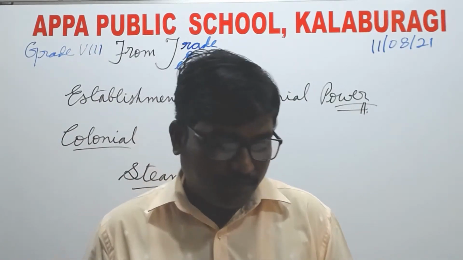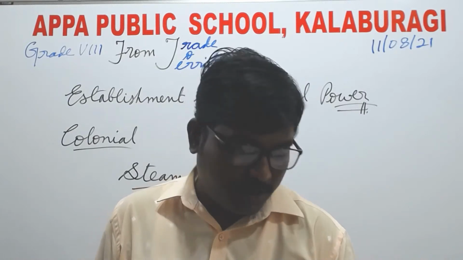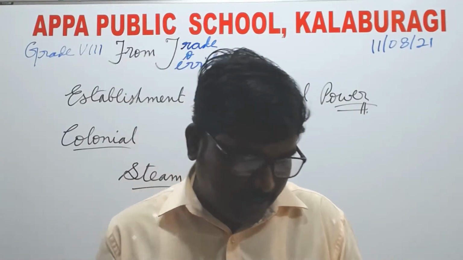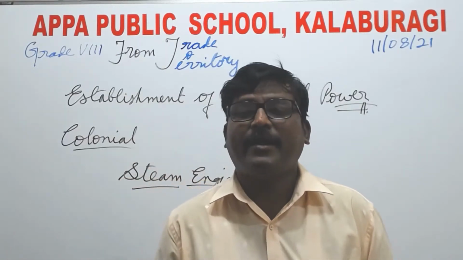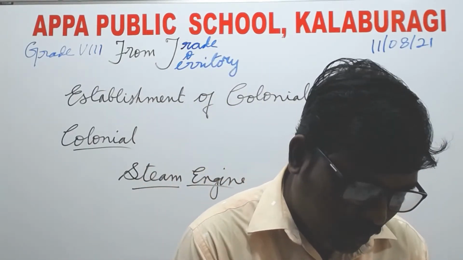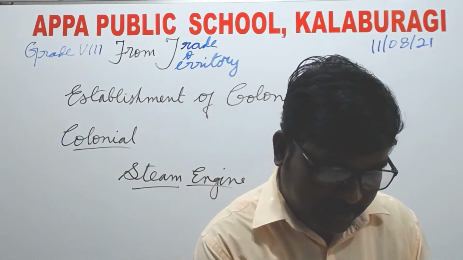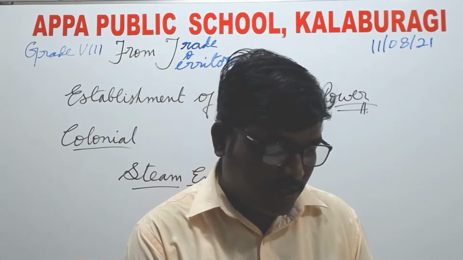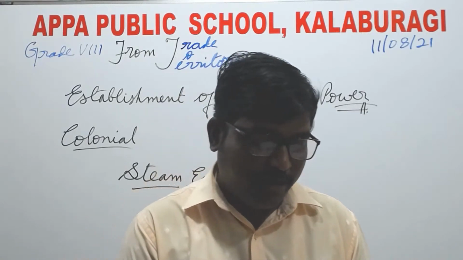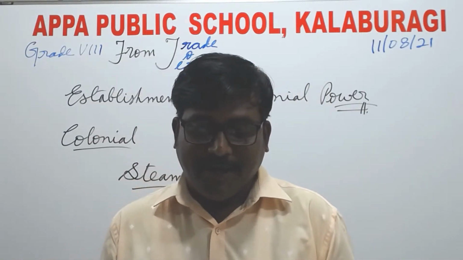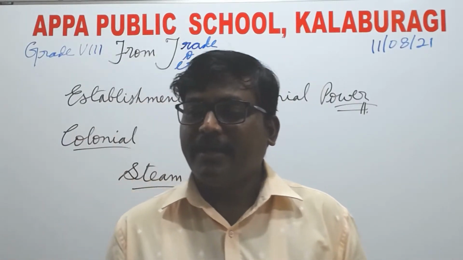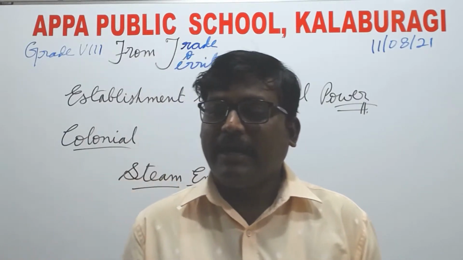Sirajuddaula was defeated by his traitor, Mir Jafar, and then Mir Jafar was made the Nawab of Bengal. But he also didn't stay there for a longer time. He started to oppose, and after that came Mir Qasim. Mir Qasim also didn't want to be a puppet in the hands of the Britishers. He fought the Battle of Buxar, and then the Battle of Buxar was finished. So the Britishers thought, why make a Nawab? Let us rule ourselves. Mir Qasim was the last Nawab of Bengal.